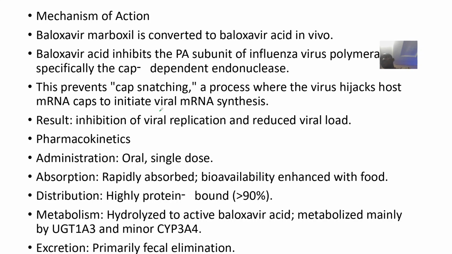Baloxavir marboxil, do you understand? Like, it to be converted into what? Baloxavir acid. That means if you give it, it will be converted to the active metabolite. So this will now inhibit a subunit of influenza virus polymerase. Okay, this will now prevent a process known as cap-snatching. That's a process where the virus hijacks the host mRNA cap to initiate mRNA synthesis.